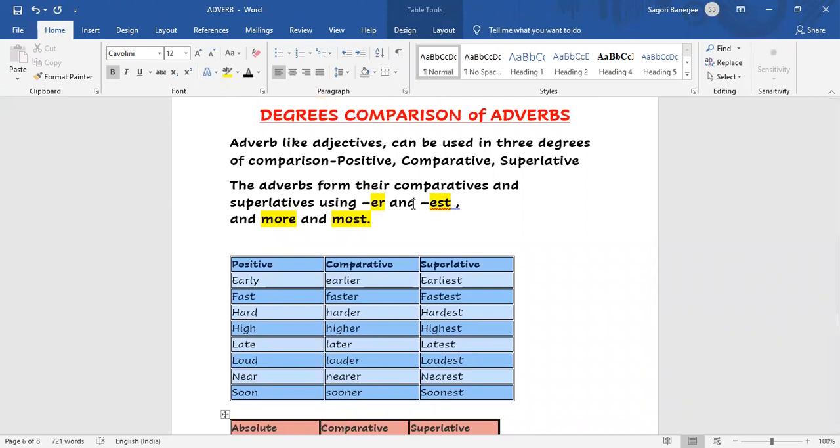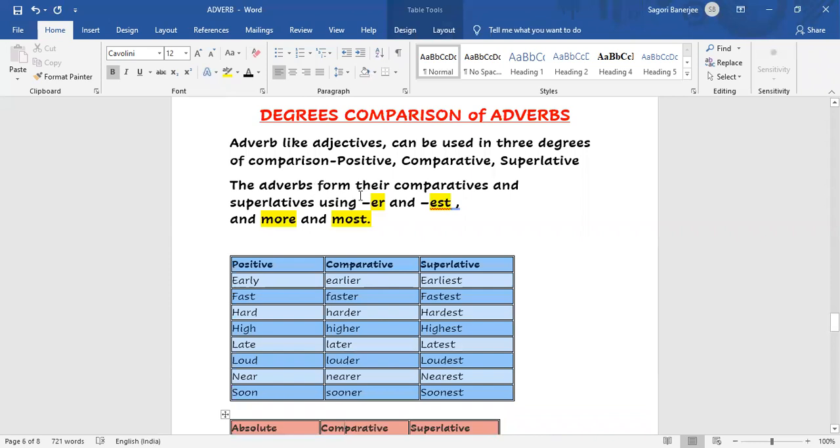We know comparison of adjective, like positive degree, comparative degree, superlative degree. In a similar way, like adjective, adverb can be used in three degrees of comparison: positive, comparative, superlative. Now you see, it is easy to understand how we are framing from positive to comparative and comparative to superlative. You see what I have written?